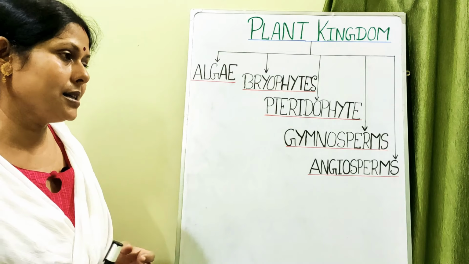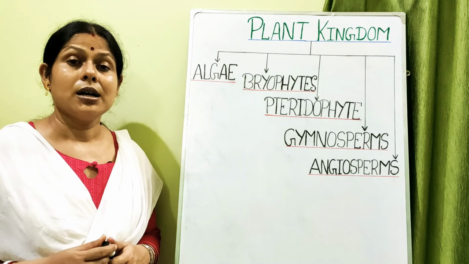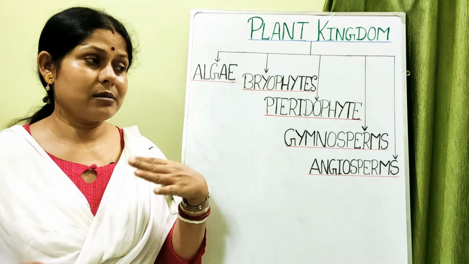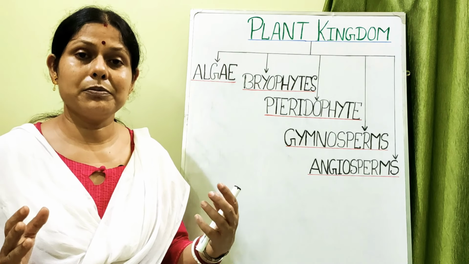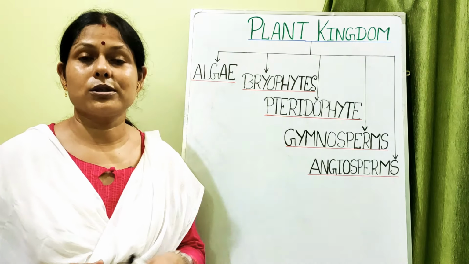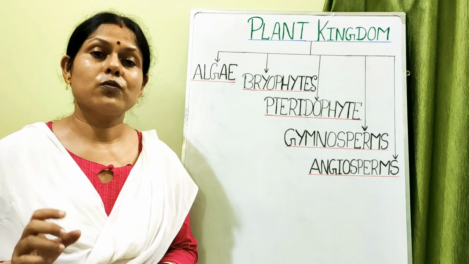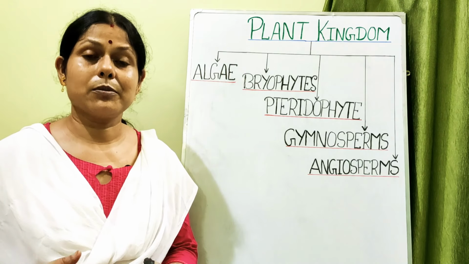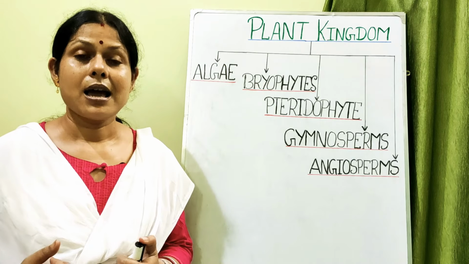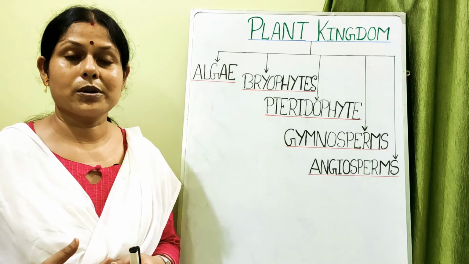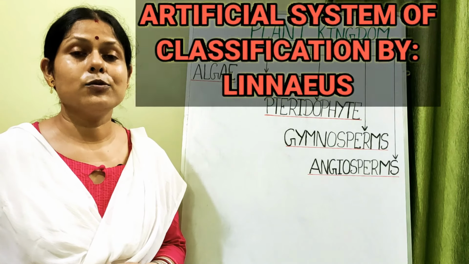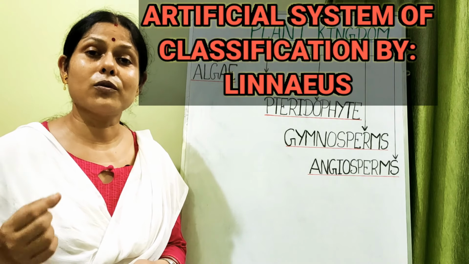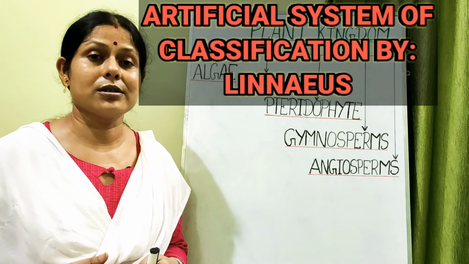Now what are these criteria or classifications? Primitively, in the time when people started classifying the organisms, the angiosperms were divided into various groups depending upon just gross morphological characters. And this system of classification of angiosperms was done by Linnaeus, and it was known as the artificial system of classification. Why was it artificial? Because it was the morphological characters only which were taken into consideration.